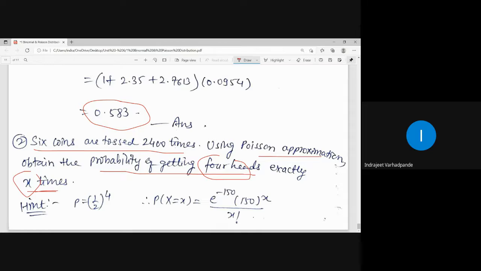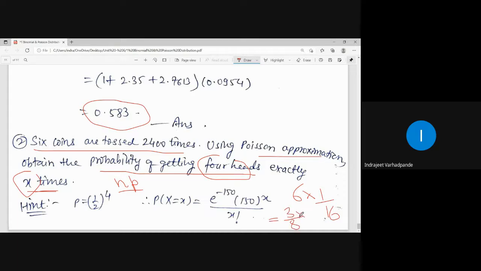Generalized formula for x. So what will be n into p? N into p will be lambda, and that is 1/2 to the power 4 into 6. Now it will be 6 multiplied by 1 upon 2 to the power 4. How much is that? 2 to the power 4 is 16, right? 2 2s are 4, 4 4s are 16. So 6 upon 16 means 2 3s are 6, 2 8s are 16.